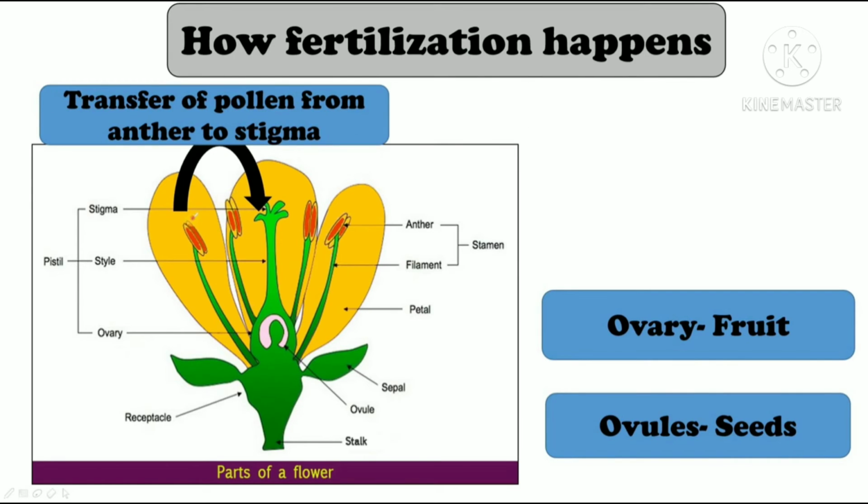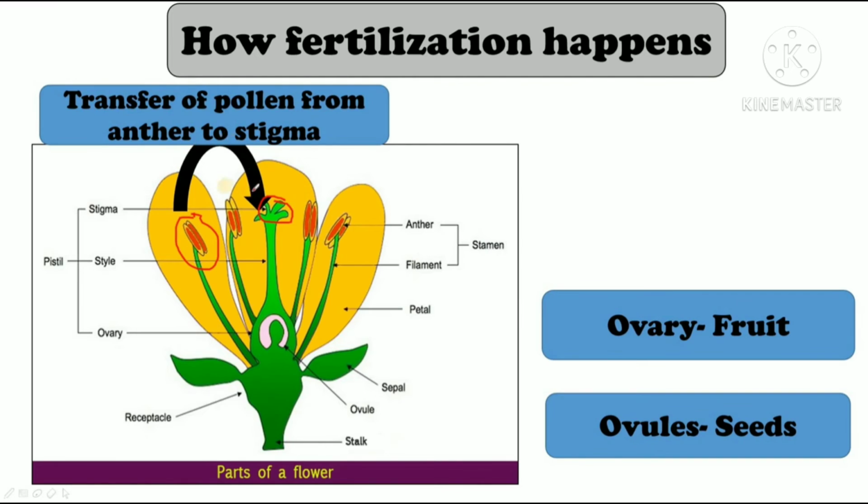Okay, so I told you that anthers are the pollen producing part, right? So pollen grains are produced in this anther, and then pollen grains are transferred from these anthers to the stigma of the flower. How? By honeybees, by wind, by housefly.